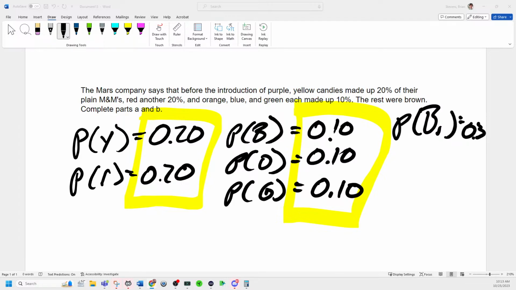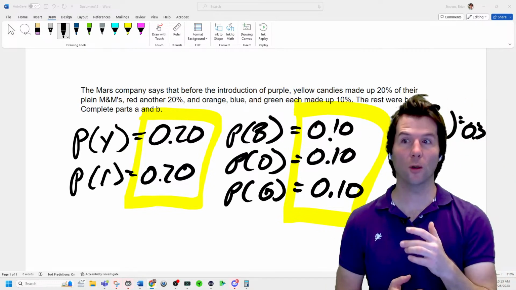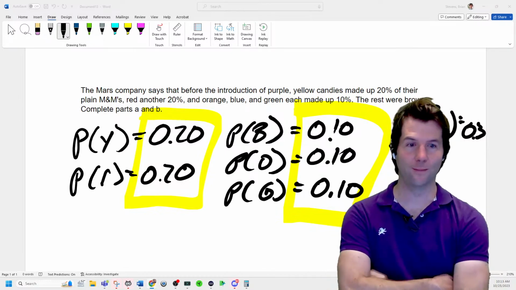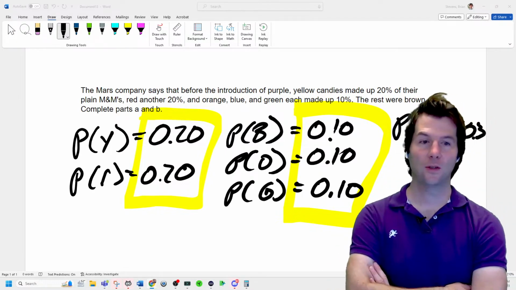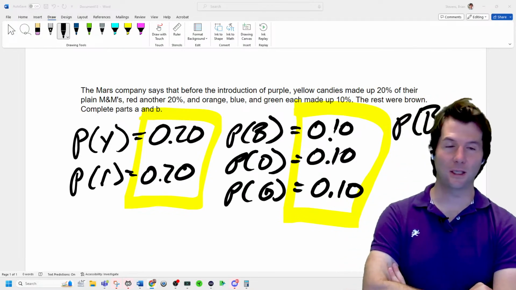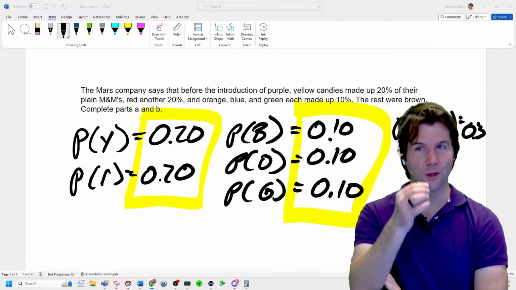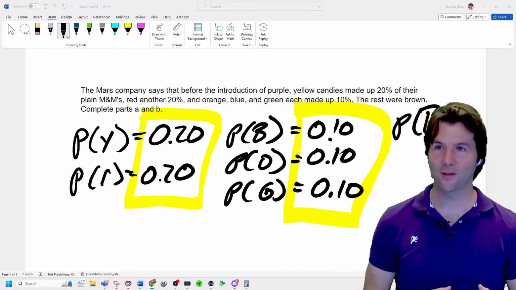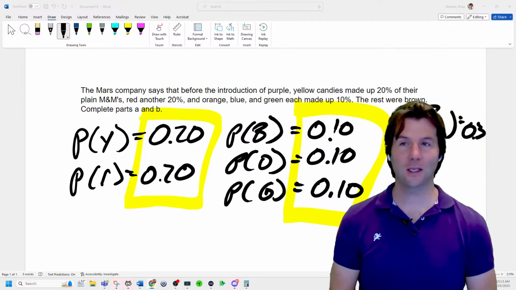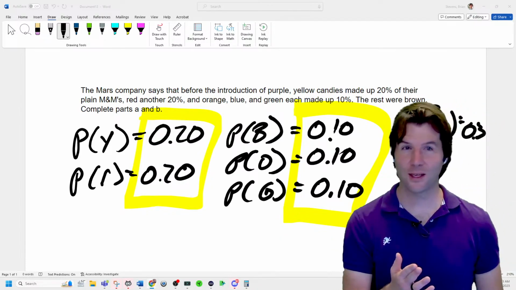What rule are we using when we say red or orange? So you should know the words. We talked about the words in class. When I say red or orange, we're using what rule? The addition rule. So what is the condition that we have to pass for the addition rule to be used? Red or orange is the addition rule. And what condition do we have to pass? To add things together, they must be what? No worries, Cameron. I think you corrected me, right?